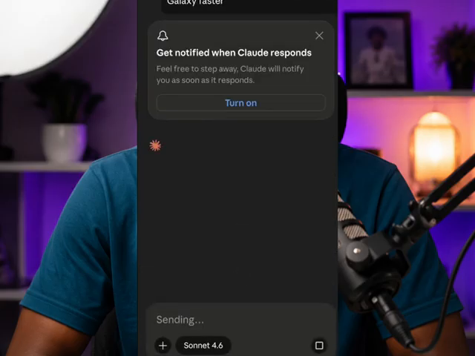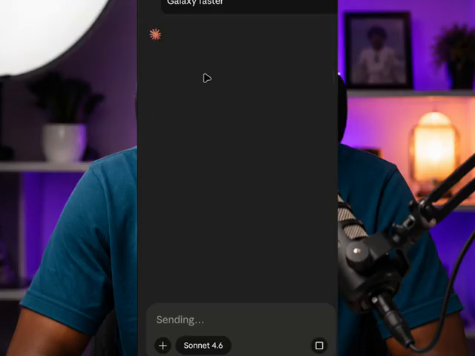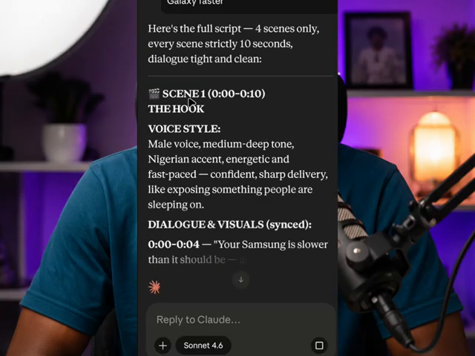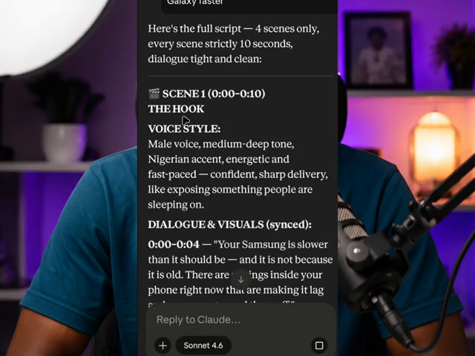So I'll click on generate, and when you click on generate, it's going to start writing the video for me. Everything is going to write it. So I'll just be copying it and pasting. I don't need to do any hard work. As you can see, now it has written the voice.